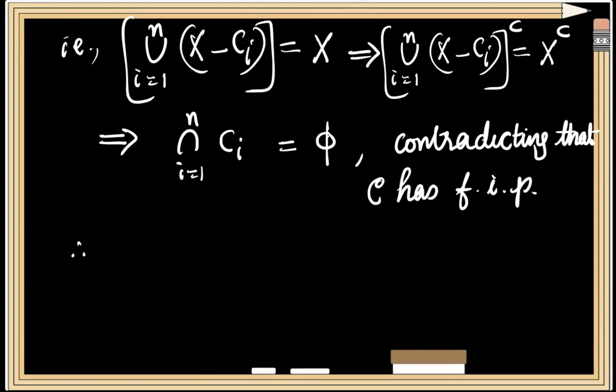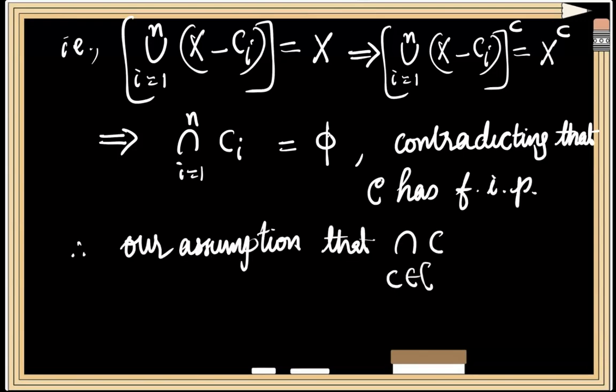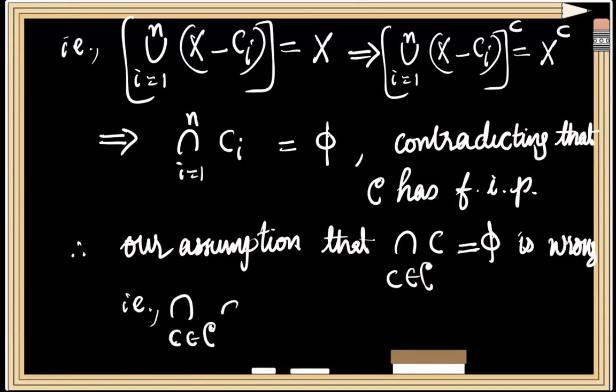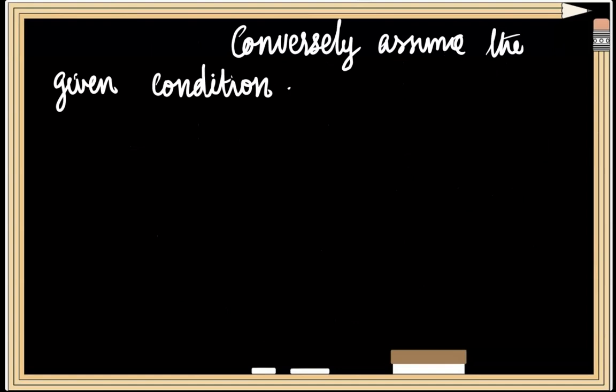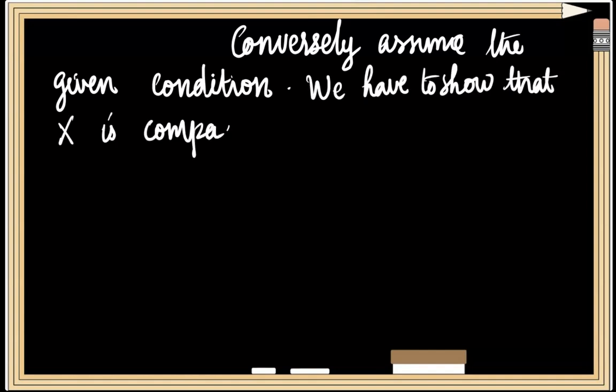Therefore, our assumption that the intersection of C over all C element of family C equals phi must be wrong. That is, the intersection over all C element of family C must be non-empty. This proves the direct implication. Conversely, assume the given condition. That is, we assume that every family of closed subsets of the space X which has the FIP has a non-empty intersection. We will need to show that space X is compact.